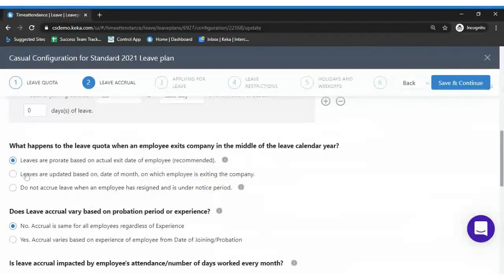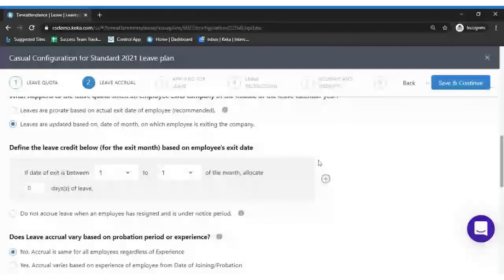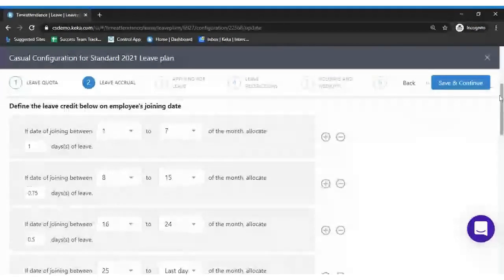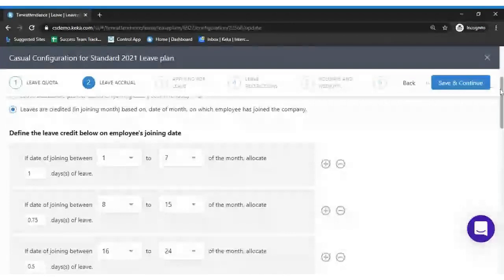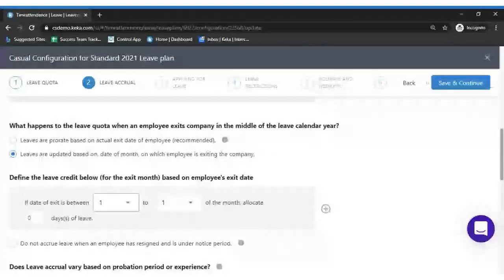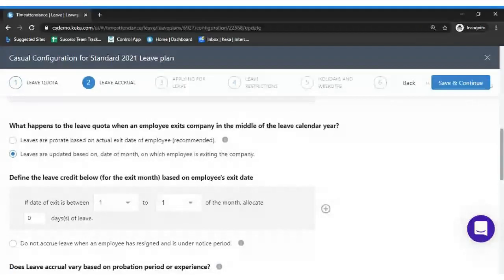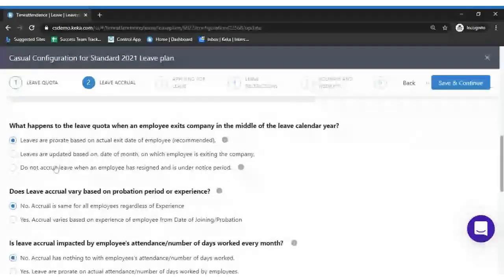So the next option, leaves are based upon the month he is exiting. This is a similar setting to what we have done for the leave accrual based upon the joining date. Let's assume if the employee exits between 1st to 7th, then 1 would be allocated. So you can manage settings the same way. Okay, so we'll ignore this point now.